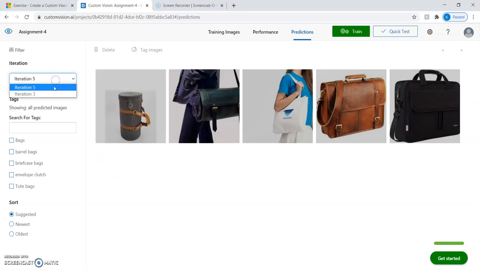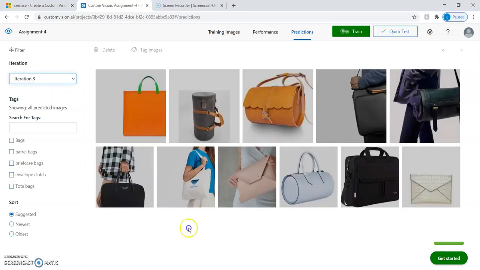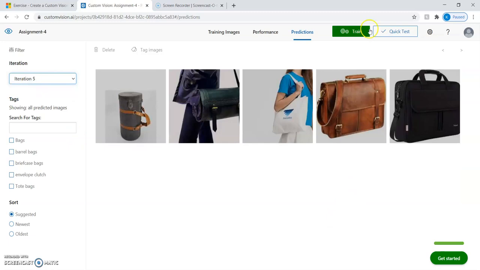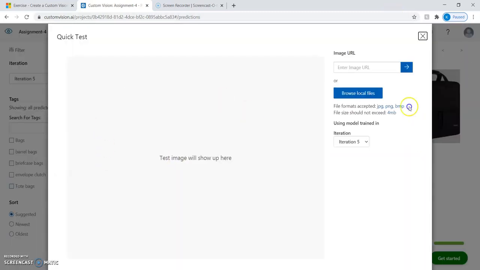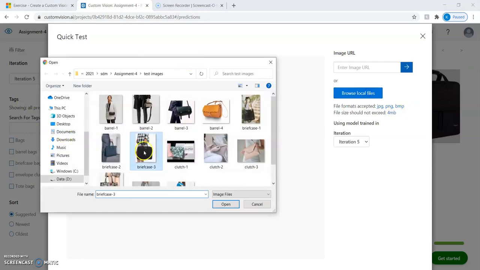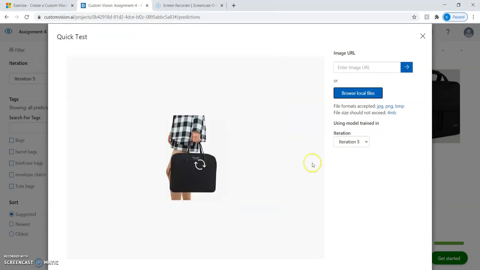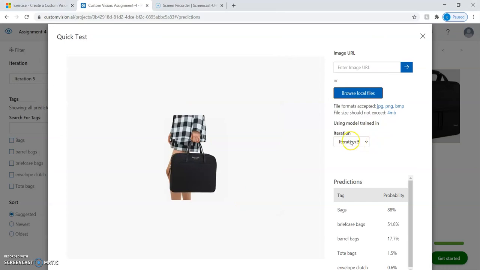Now let's take the next case, where this is my test image with 46.9% prediction rate, and let's see what happens after I'm retraining my data set. So for example, let's select the image, that is briefcase. This is my test image. Again, this is not available in my training data set. So if I click on open, and this is for iteration 5, it is giving me 51.8% prediction.